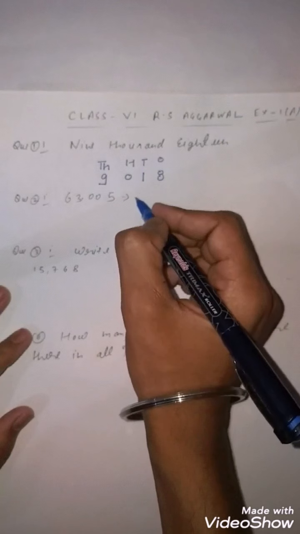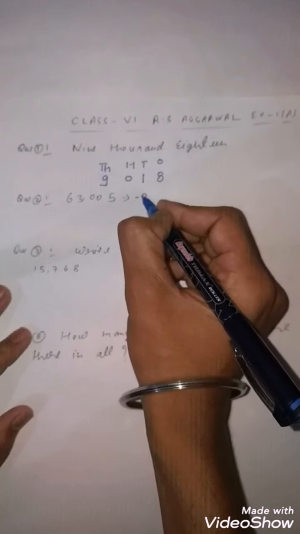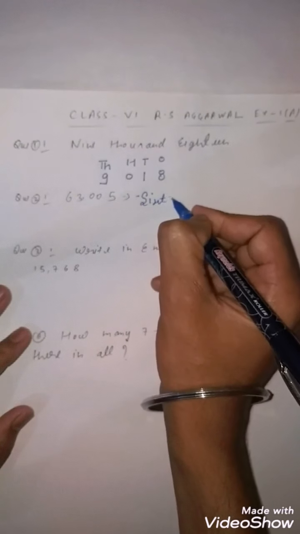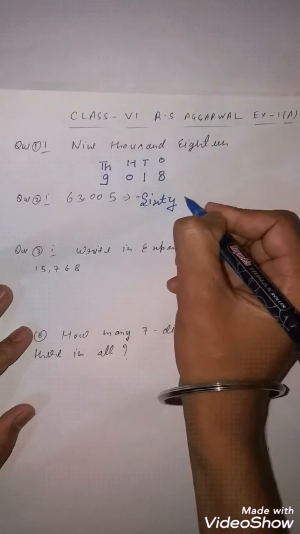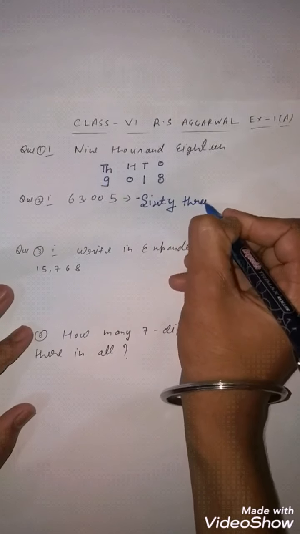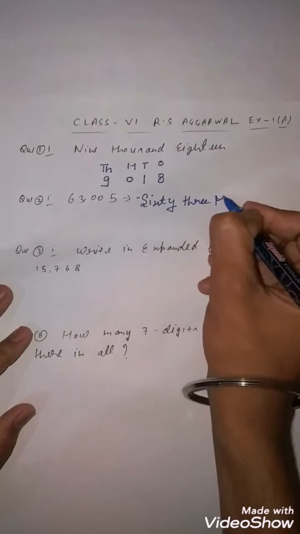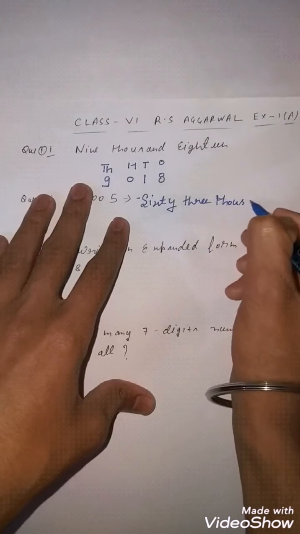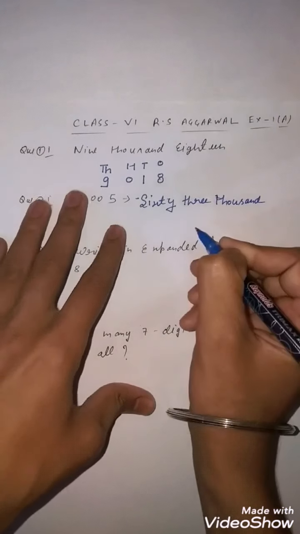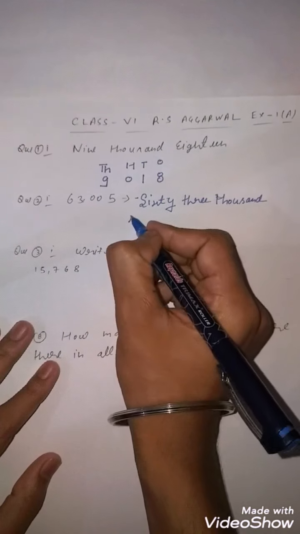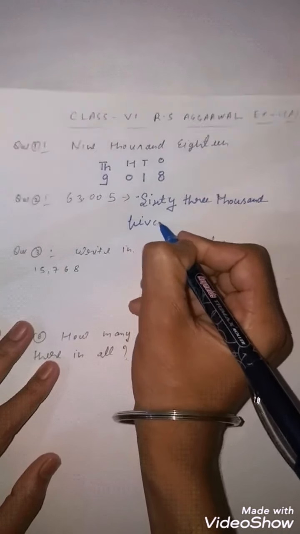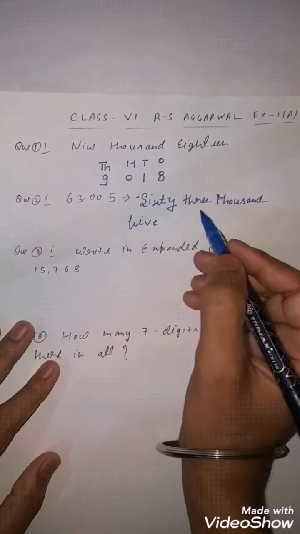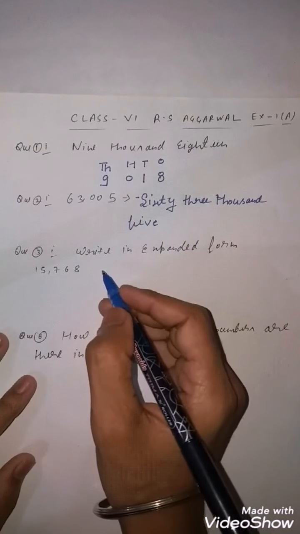You will write 60, 3,000, and so this is 63,005. Now you can check, this is ones, tens, hundreds, thousands, ten thousands. So 63,005.